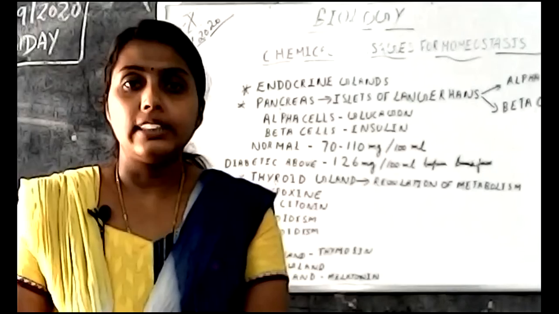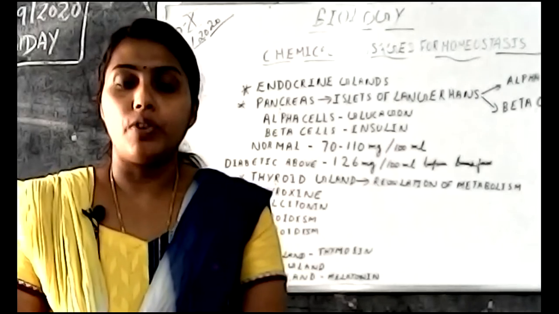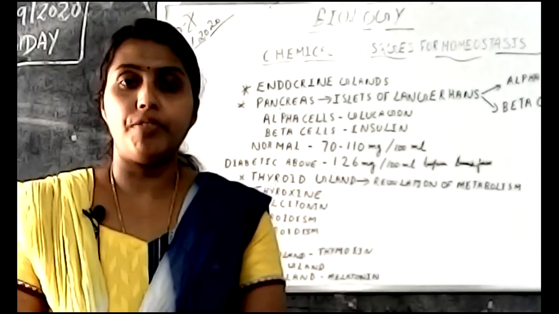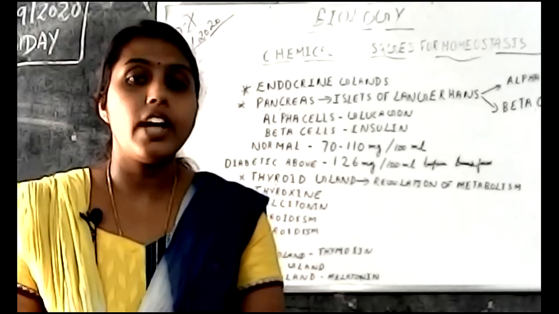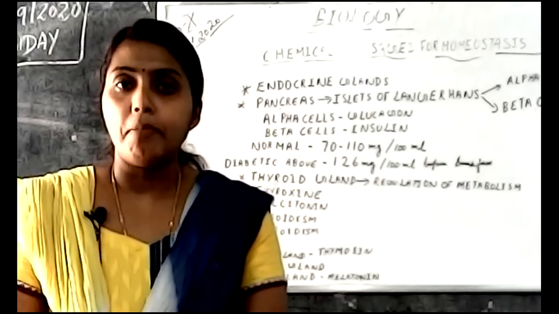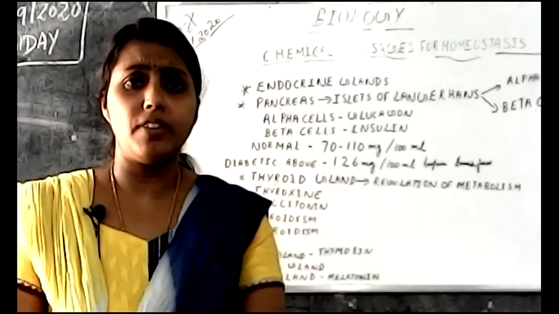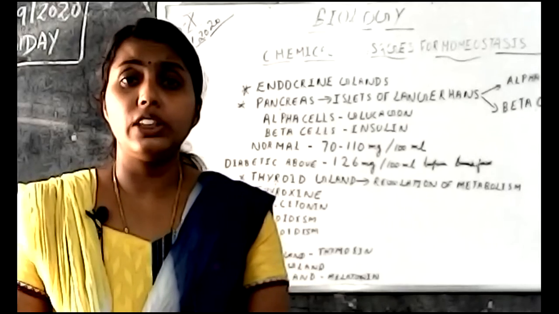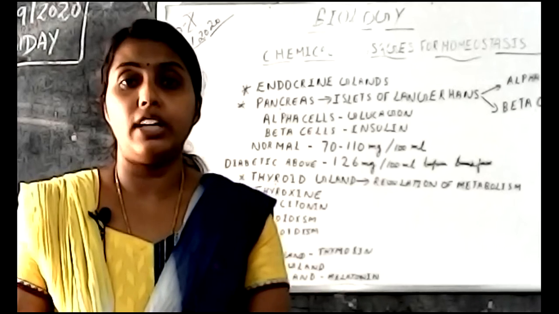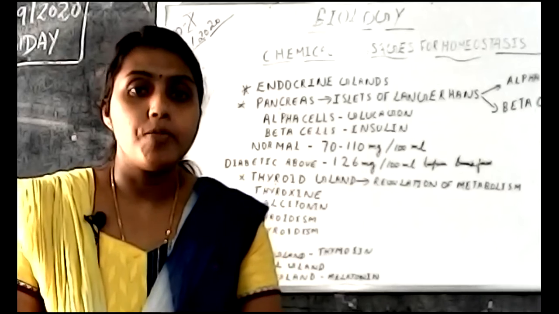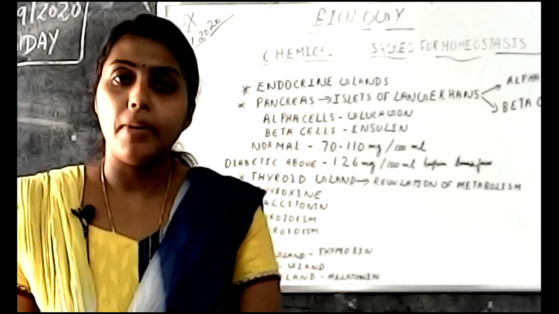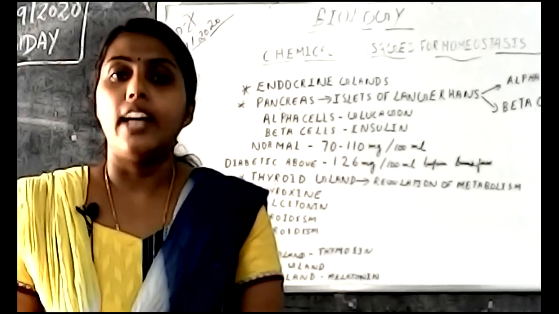Another thing is that if the amount of glucose in our blood before breakfast is more than 126 mg per 100 ml, that person is diabetic. Is it clear? Once more I will tell you: if the amount of glucose in the blood before breakfast is above 126 mg per 100 ml, that person is diabetic.